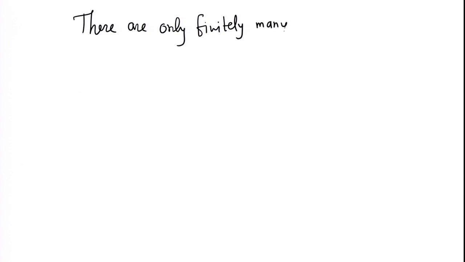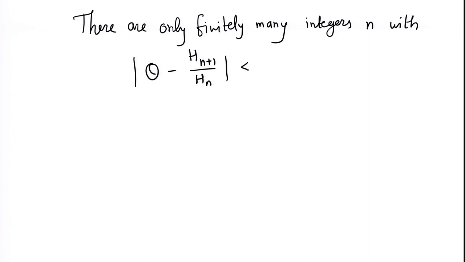Now what we want to prove is the following: that there are only finitely many integers n with mod theta minus H n plus 1 upon Hn less than 1 upon root 5 plus epsilon Hn square.